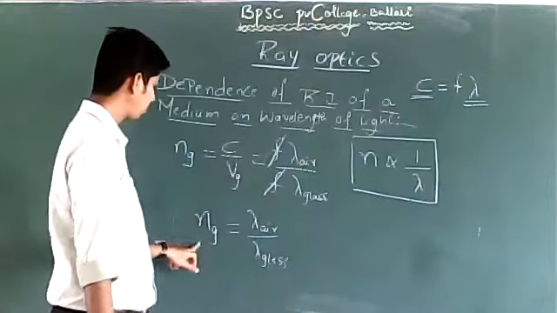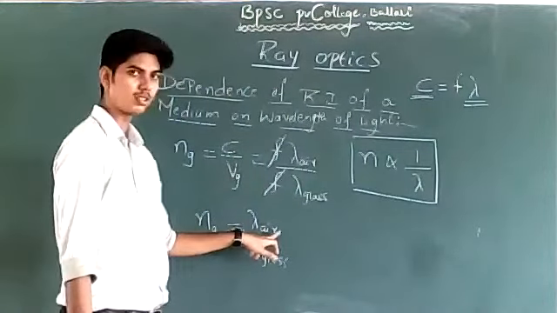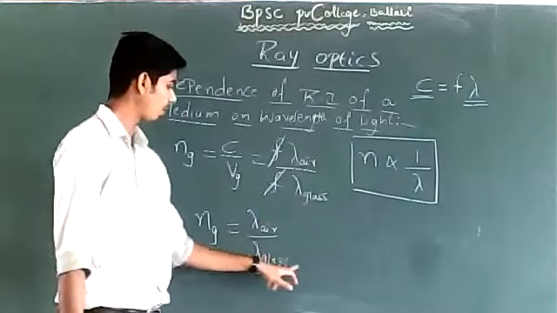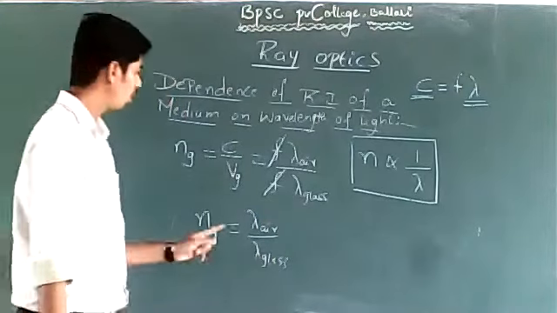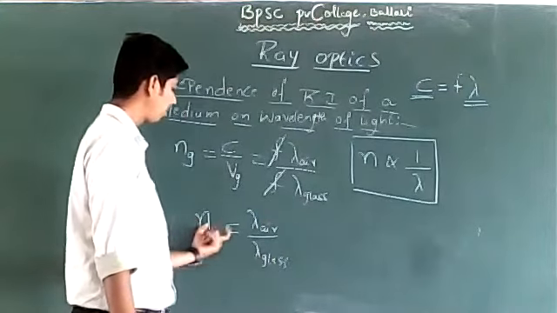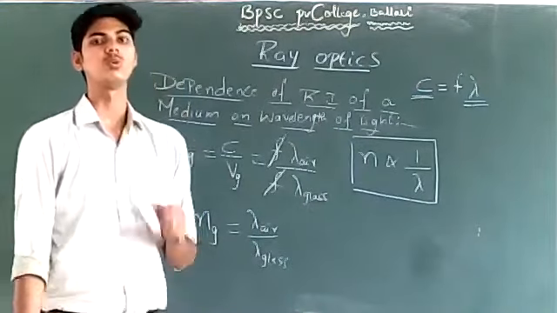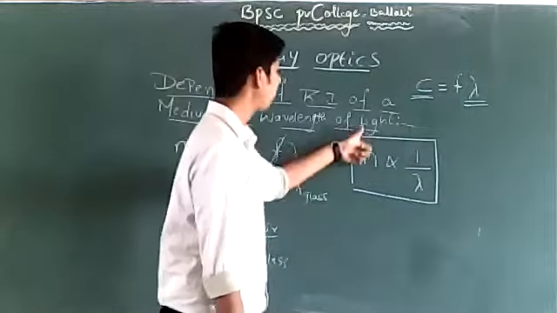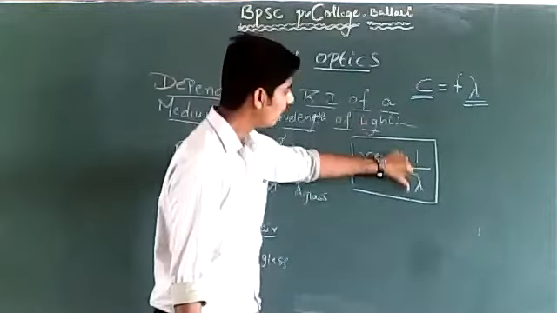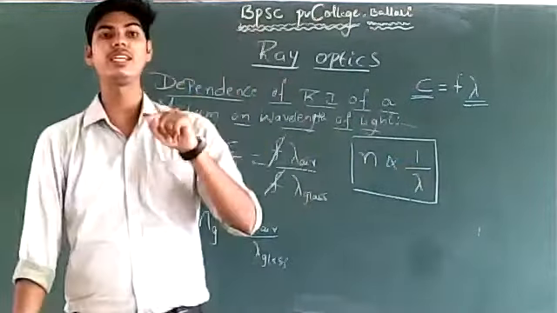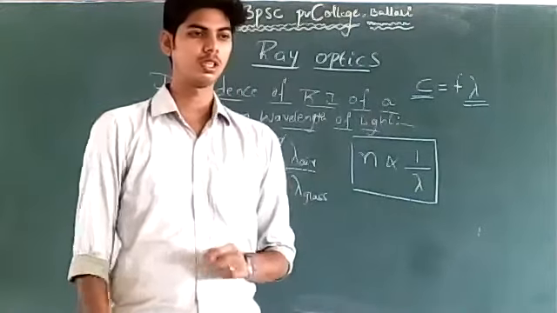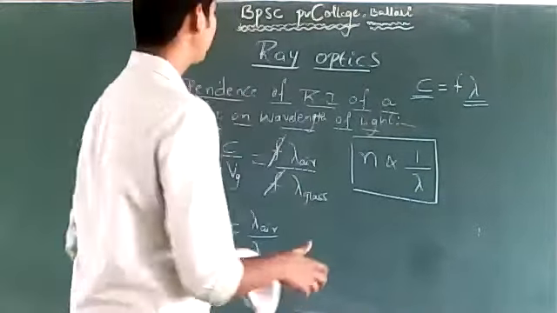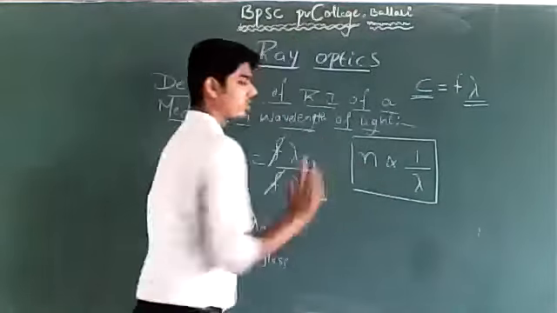So the refractive index of glass is lambda air divided by lambda glass. From this we can say the refractive index of glass is inversely proportional to the wavelength of light in the glass. More is the refractive index of a medium, less will be the wavelength of light in that medium. So this is the relationship between refractive index and wavelength of light.